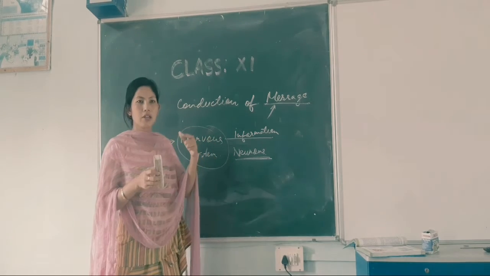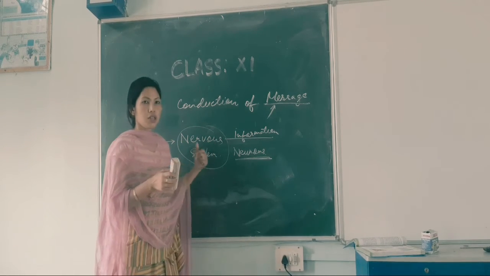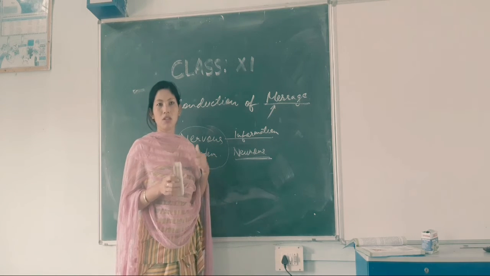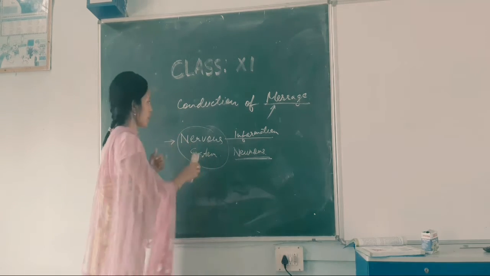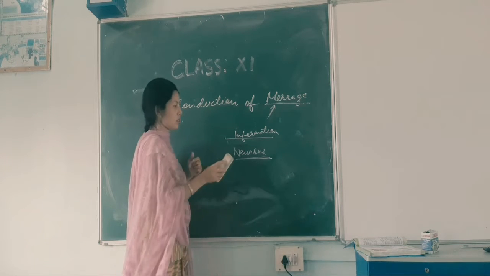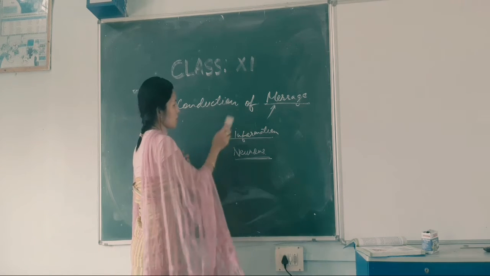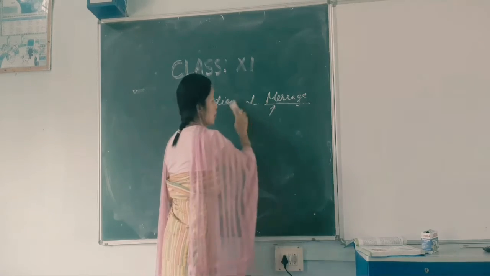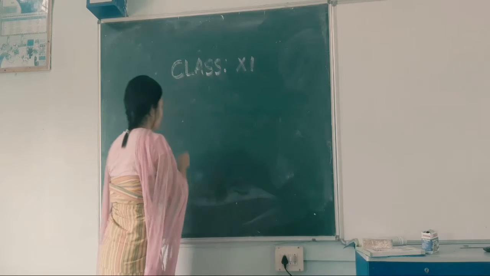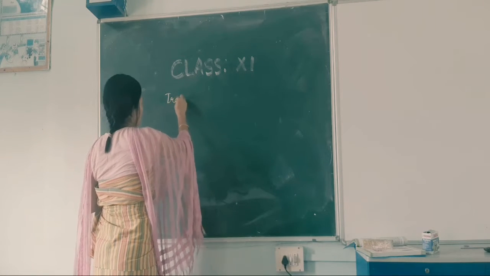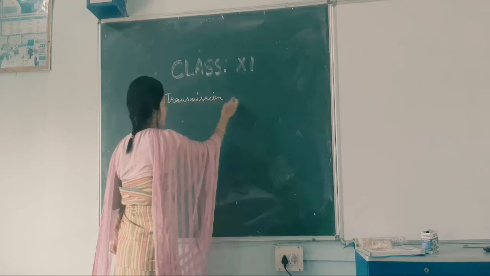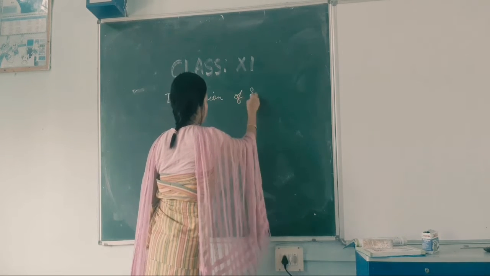The nervous system works in controlling and coordinating our body, which is achieved through the neural tissue, the neurons or the nerve cells. So what do nerve cells do? The nerve cells help in the transmission of messages or information, or you can say the transmission of signal.